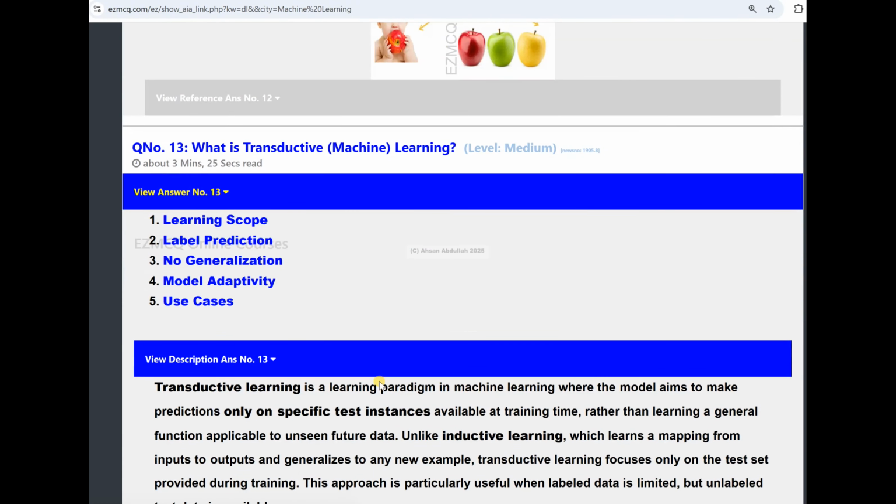Okay, so model adaptivity. The good thing about transductive machine learning is that it adapts to the structure and the distribution of the training and the test data.